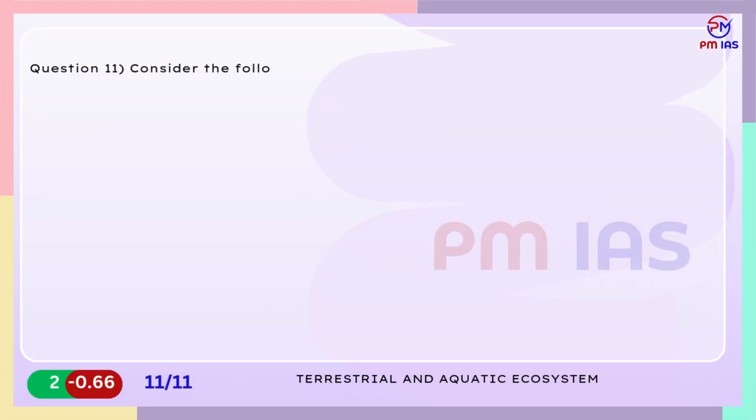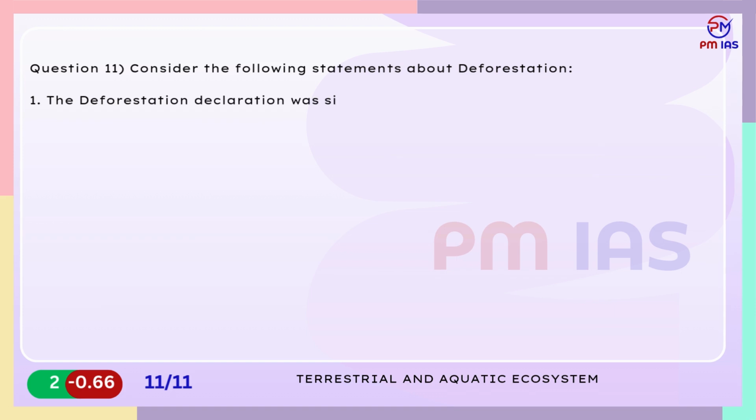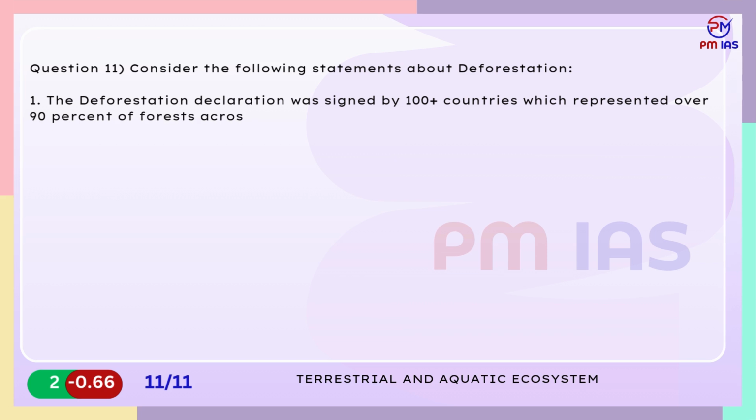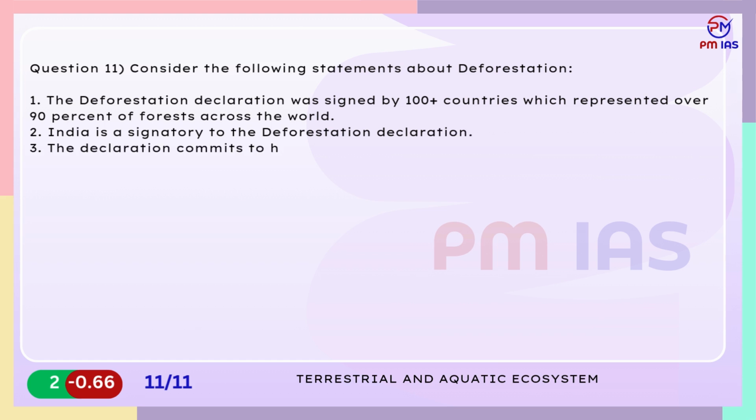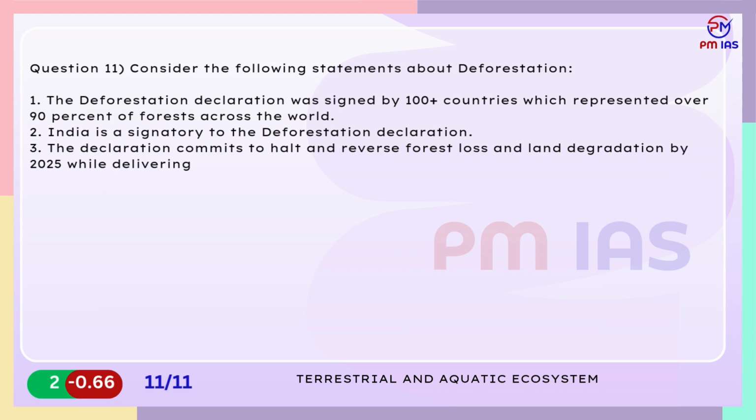Question 11. Consider the following statements about deforestation. 1. The Deforestation Declaration was signed by 100+ countries, which represented over 90% of forests across the world. 2. India is a signatory to the Deforestation Declaration. 3. The declaration commits to halt and reverse forest loss and land degradation by 2030 while delivering sustainable development and promoting an inclusive rural transformation.